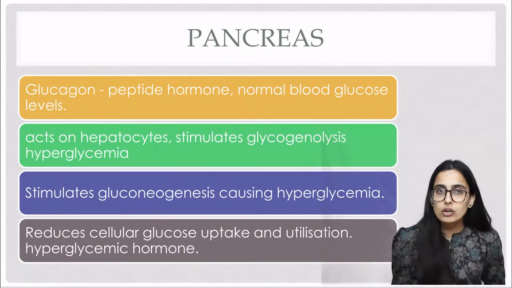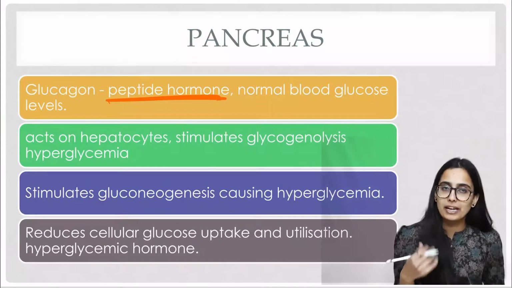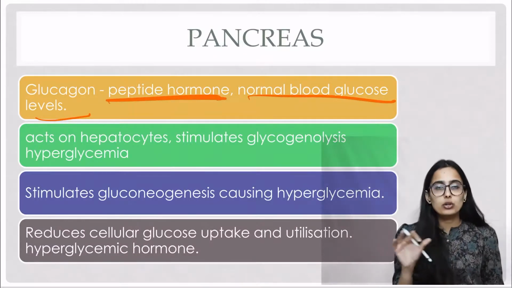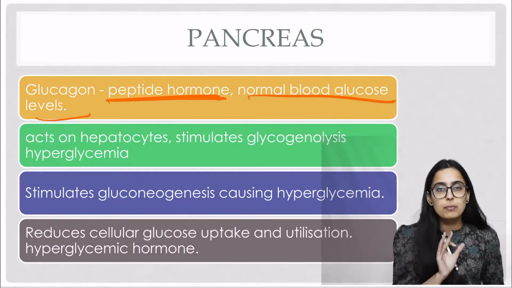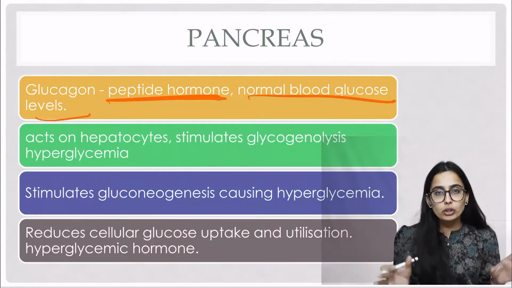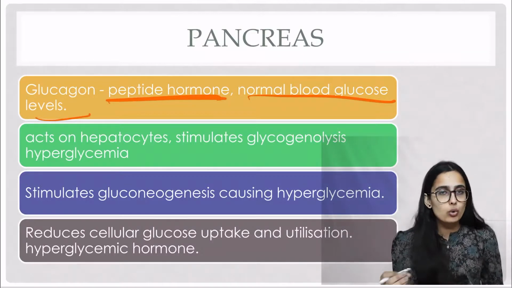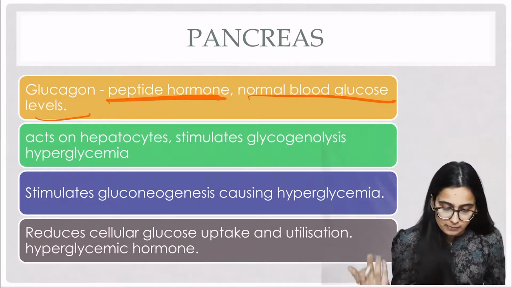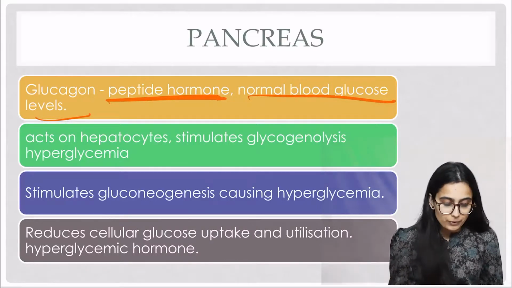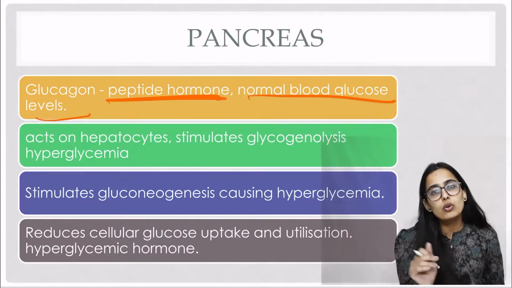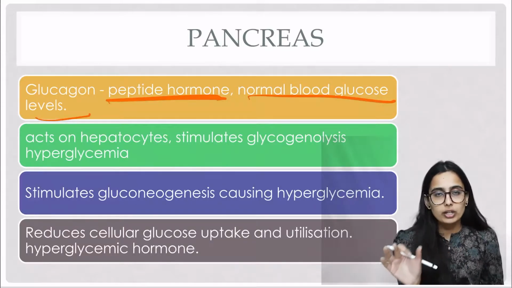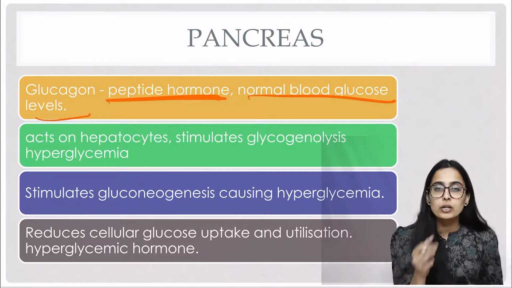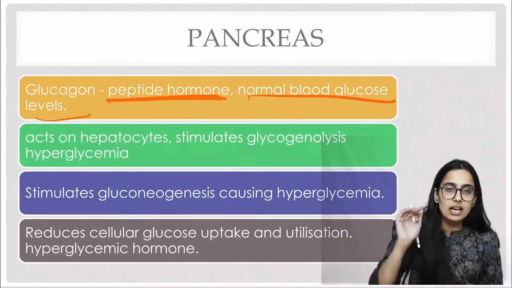Glucagon is a peptide hormone by nature, and it helps in the maintenance of the normal blood glucose levels. Please remember that glucagon and insulin both together maintain the blood glucose level. As I have told you, glucagon helps in the maintenance of the normal blood glucose level. So how does it help? Glucagon and insulin both contribute to the stabilization of the blood glucose, so one must be increasing the blood glucose level and the other must be decreasing.